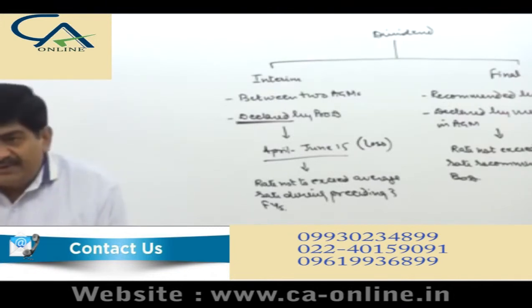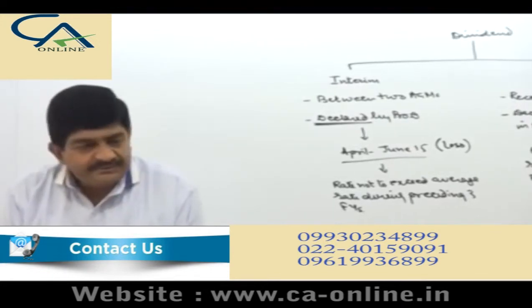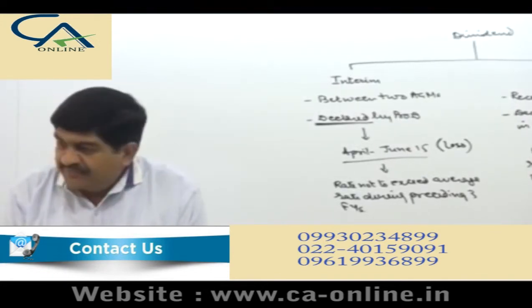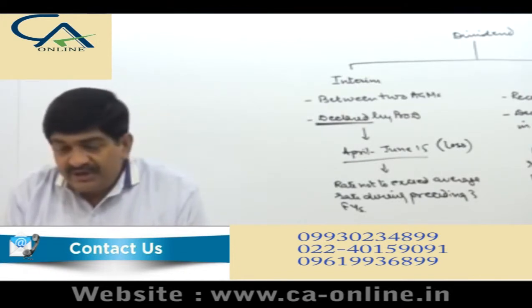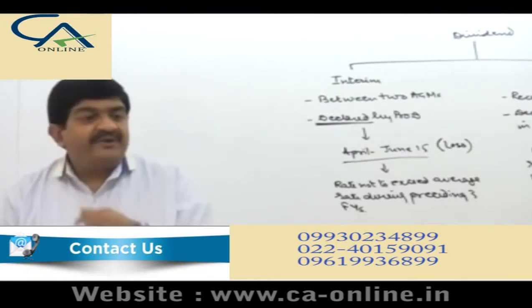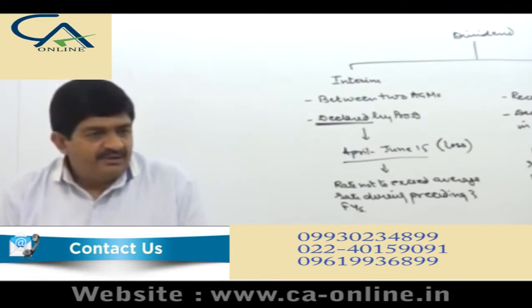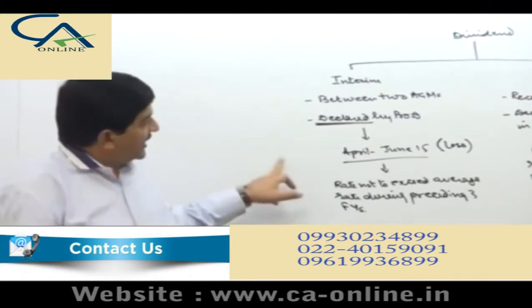The rate of interim dividend, this is not the condition for final, this is only for the interim because the board is declaring it. The rate of interim dividend should not exceed the average rate of dividend declared during the preceding 3 financial years only if the company has incurred a loss during the immediately preceding quarter. Right. So the quarter has already ended, April to June.